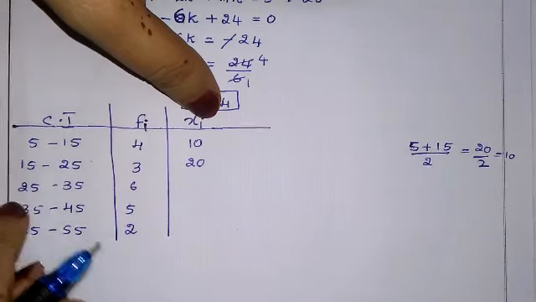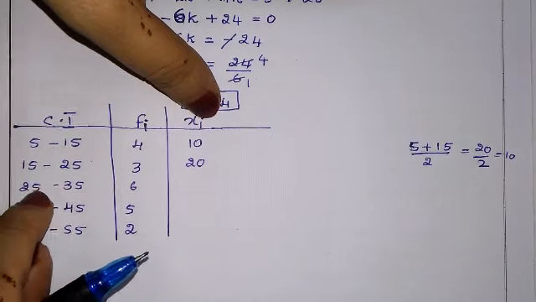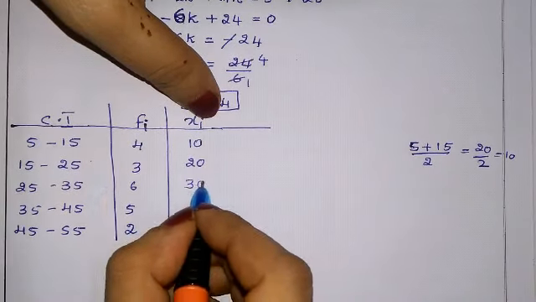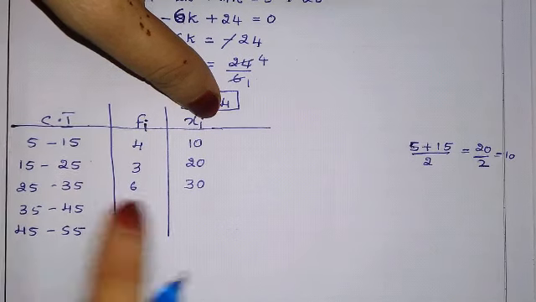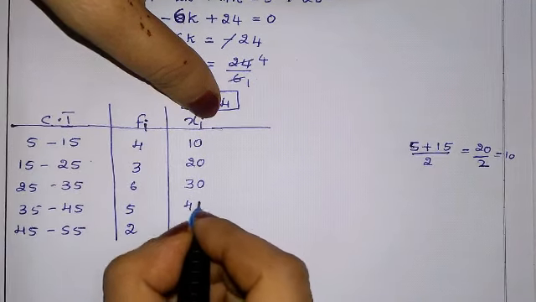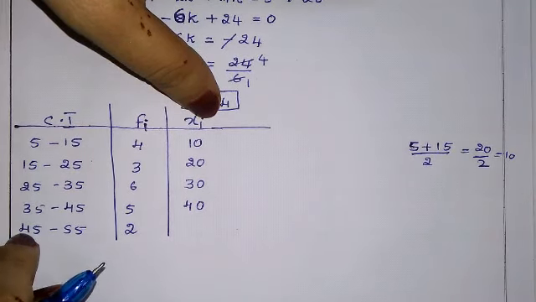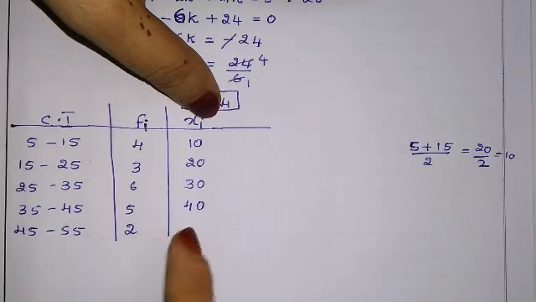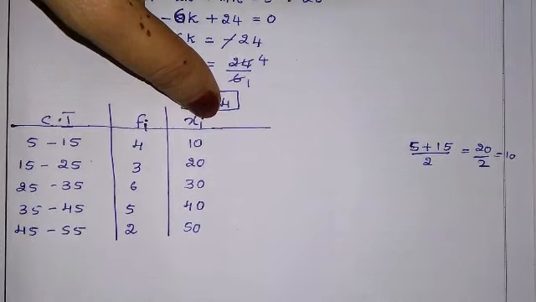Similarly, 35 plus 25 is 60. 60 by 2 is 30. 45 plus 35 is 80. 80 by 2 is 40. Then 55 plus 45 is 100. 100 by 2 is 50. So you have to find the middle number in between.